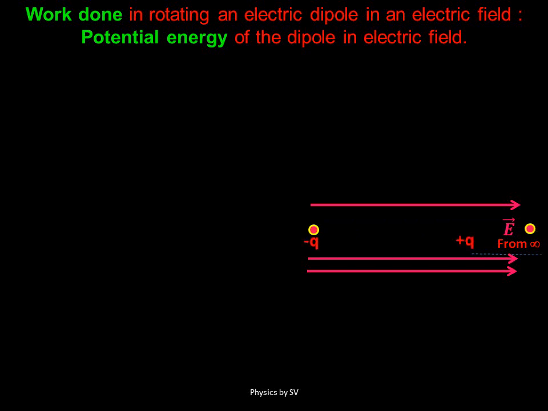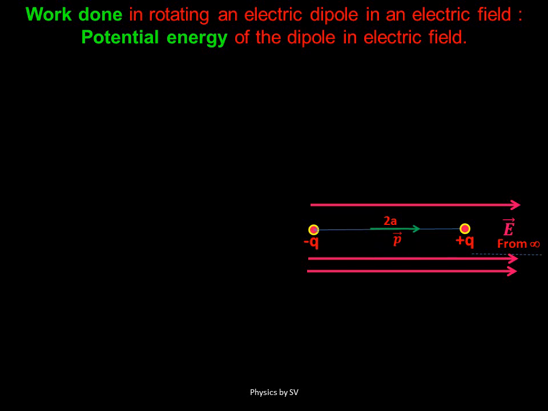When we bring this dipole inside the electric field, work is done on the charge plus Q by an external agent, while work will be done by the field itself on the charge minus Q. But it is clear from the figure that when we bring this dipole inside the electric field, the charge minus Q travels an extra distance of 2a more than the charge plus Q.